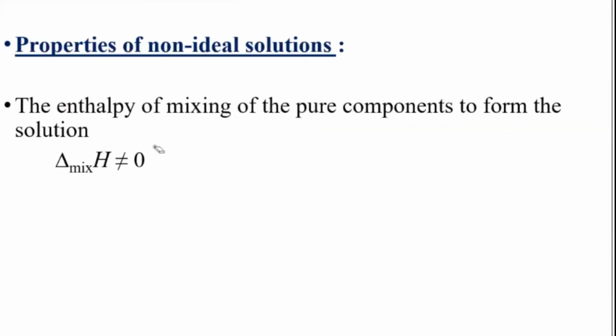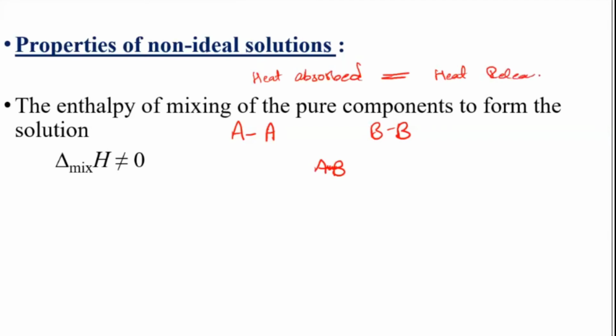The next one is enthalpy of mixing of these pure components to form the solution. That also will not be equal to 0. The reason is, when these AA and BB molecules are breaking and forming the AB molecules, either the heat energy absorbed will be more or the heat energy absorbed will be less. In the ideal condition, heat absorbed should become equal to heat released. Whatever heat energy they absorbed to break the bond, the same amount of energy they will release when they are forming the bond. That is the ideal condition.